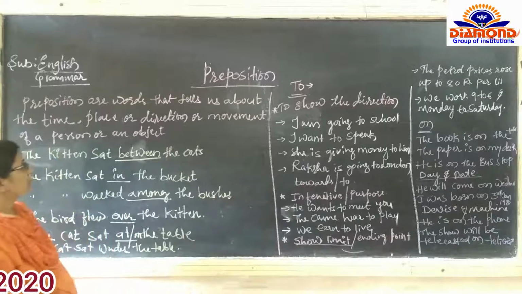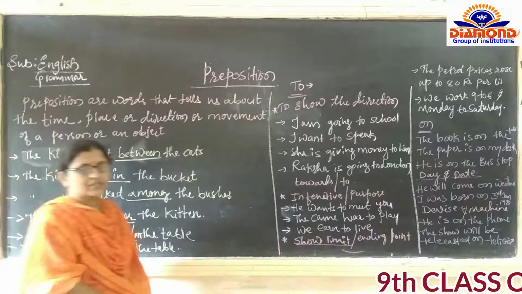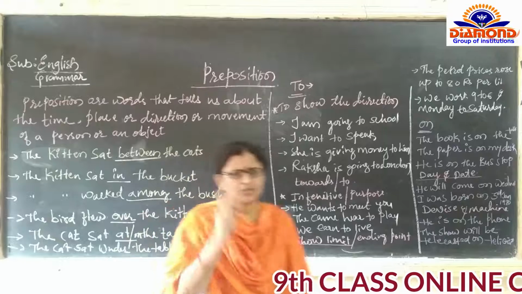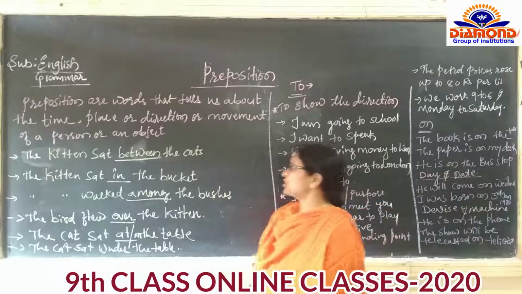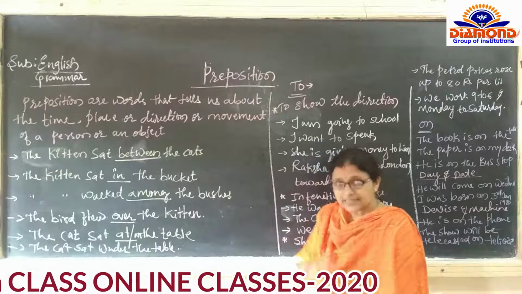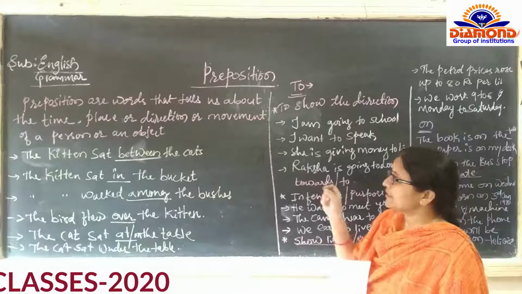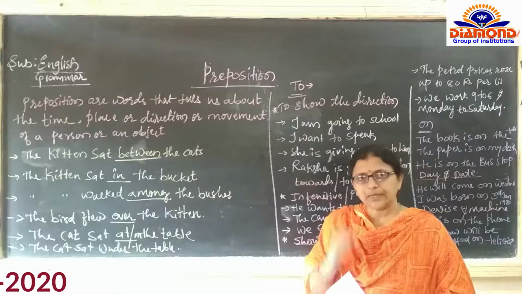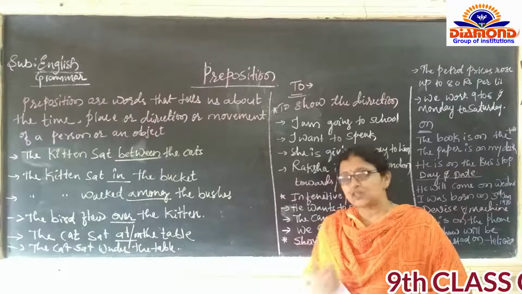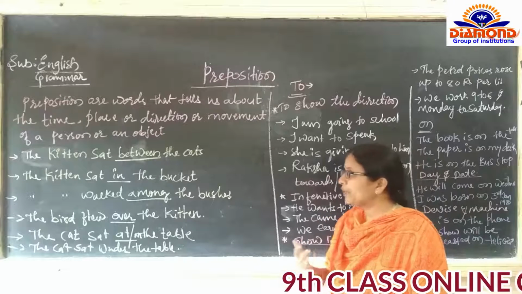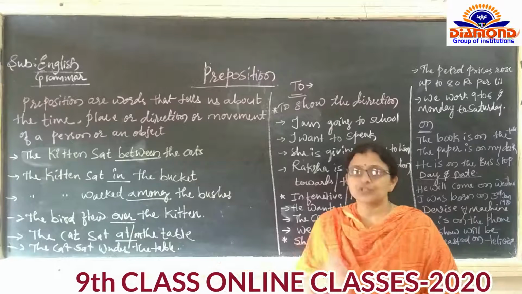Preposition, I will read out the definition. Prepositions are words that tell us about the time, place or direction or movement of a person or any object.